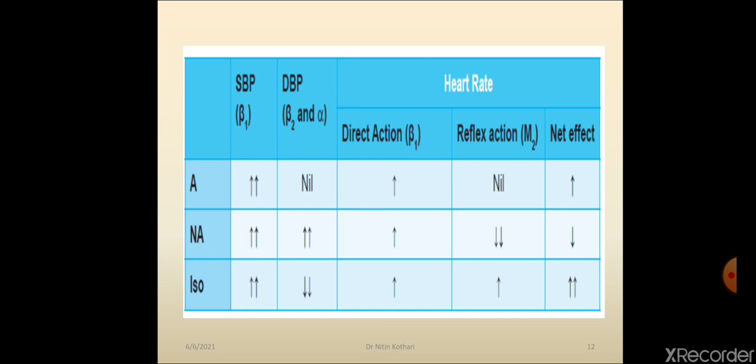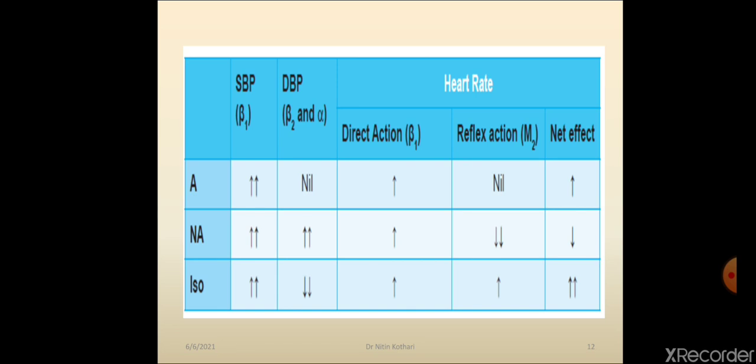So the net effect on heart rate is decided by the arithmetic sum of direct and reflex action. In case of epinephrine, heart rate is increased ultimately. Norepinephrine, heart rate is decreased ultimately. In case of isoprenaline, heart rate is increased.